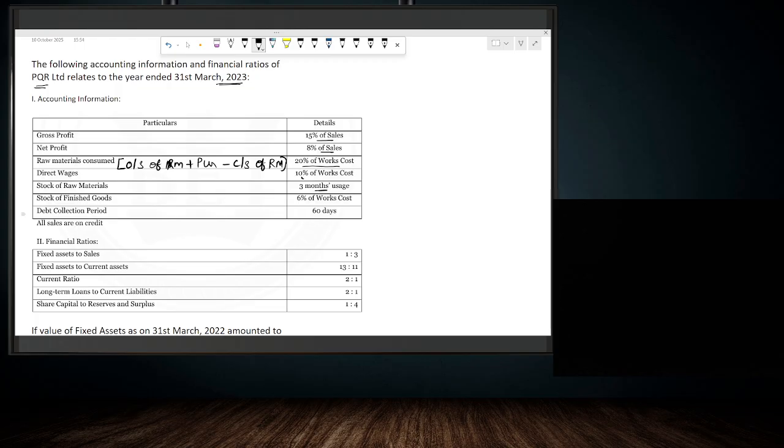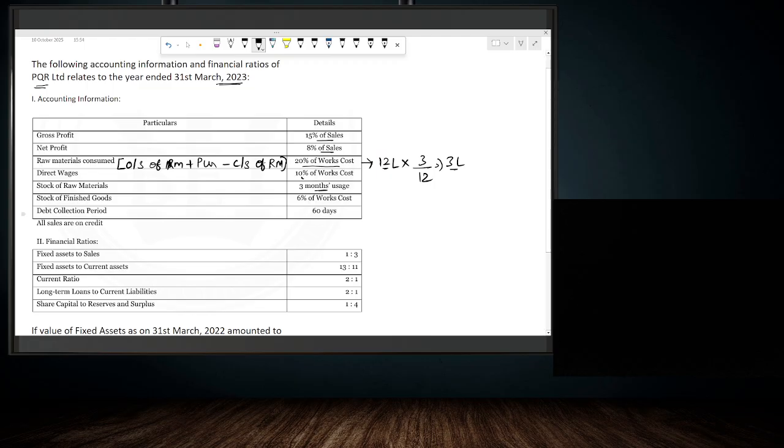What does it mean? It means that out of the total raw material consumed during a period of 12 months, 3 months usage is kept as stock. To put it very simple, for example, let's say if raw material consumed is 12 lakhs. So this 12 lakh is consumed over a period of 12 months. Out of this, what is the 3 months usage? This is for 12 months. So 3 months usage will be into 3 by 12. We get 3 lakh rupees, right? So this 3 lakh rupees is nothing but the stock of the raw material.